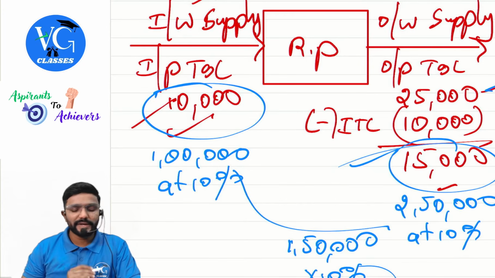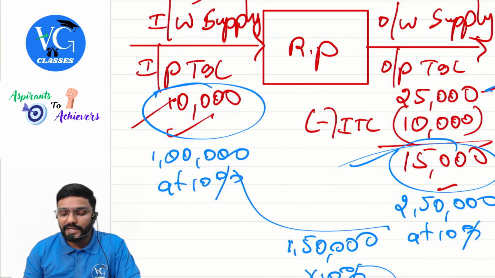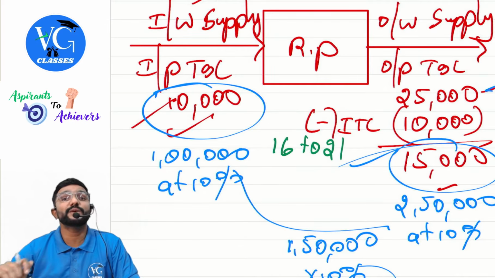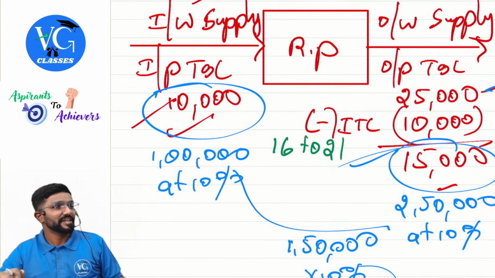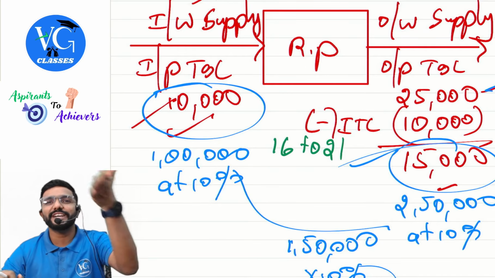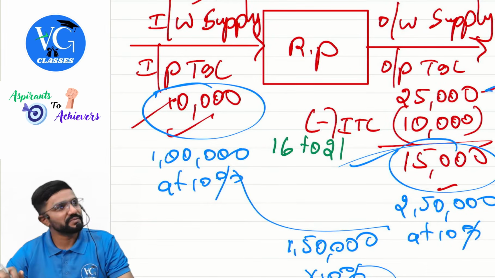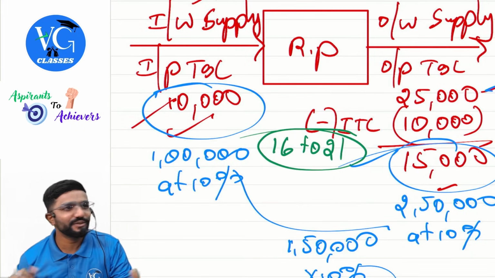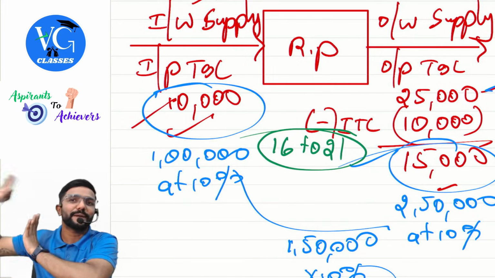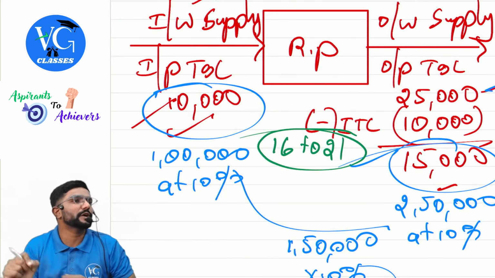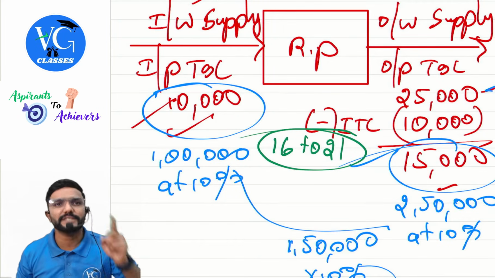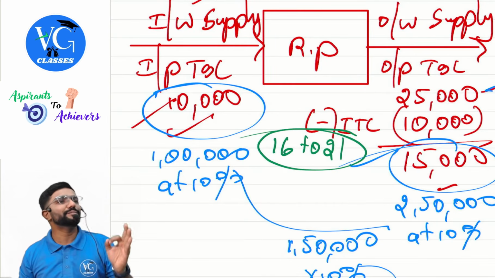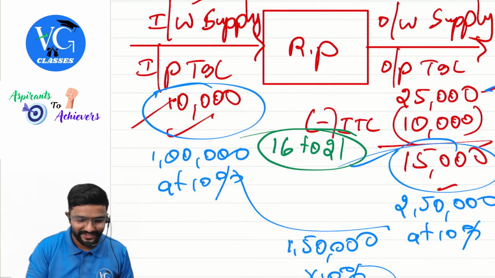Next, please be careful. Even for claiming this credit, it is not free. Sections 16 to 21 talk about input tax credit under the CGST Act. Especially 16 and 17 put a lot of conditions and restrictions. If I satisfy all of those only, I can claim the input tax credit. Sir, are you teaching that today? No, no, no. We have altogether a separate chapter for it. Section 16 to 21 talks about ITC. ITC means Indian Tobacco Company. No. Input tax credit, guys.